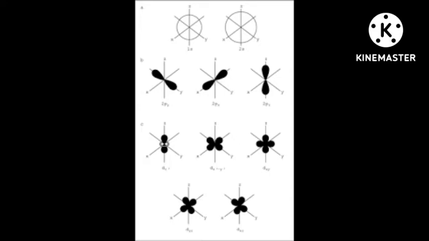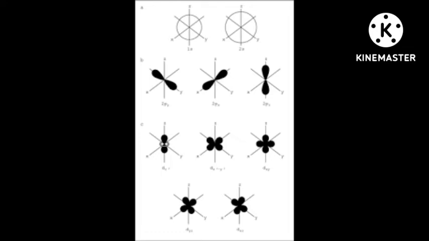The maximum probability of finding an electron is called an orbital. Orbital is three-dimensional. In an orbital we can find out the position of an electron. There the probability of finding the electron is maximum. If the probability of finding an electron is 0, then we can call it a nodal plane.